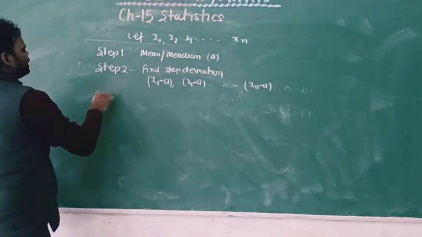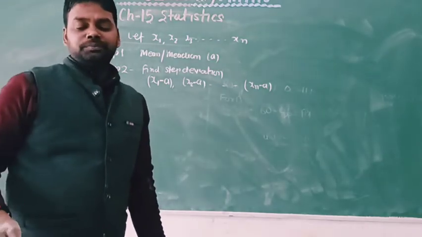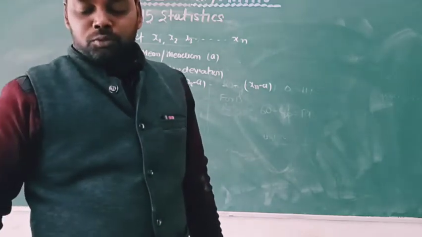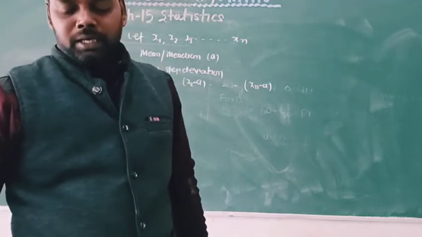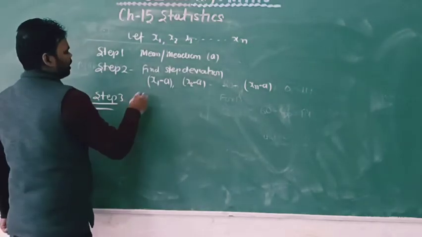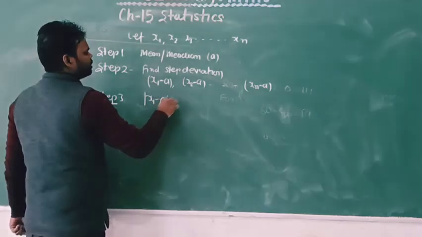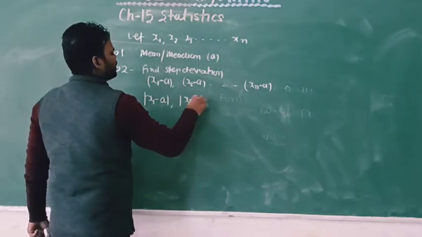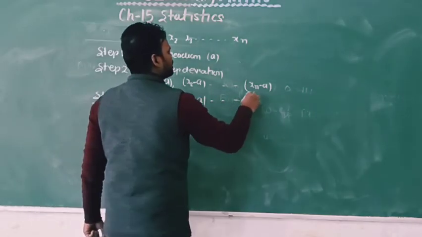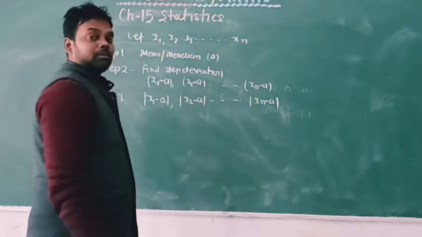And in step 3, find the absolute value of the deviation, means |x1 minus a|, |x2 minus a|, ..., |xn minus a|.